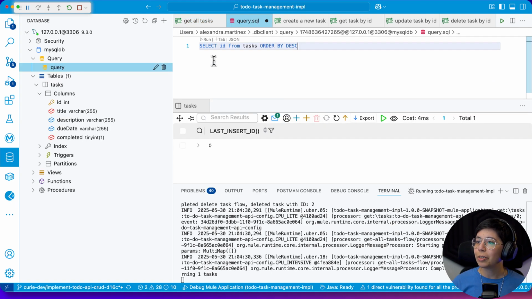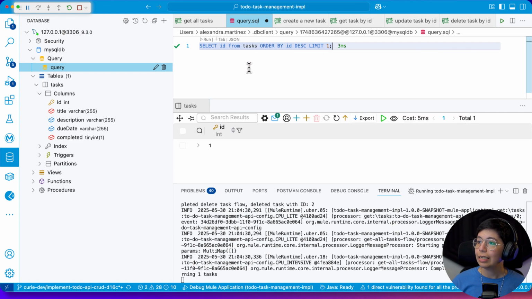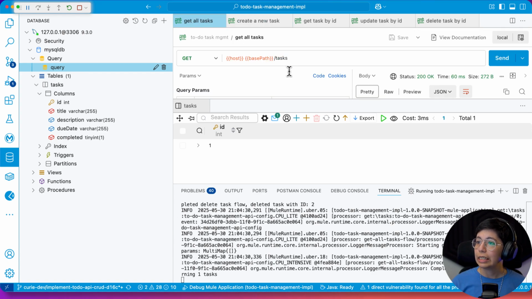What if we simply do select ID from tasks, order by ID, like this, and no, what? I was missing the thing. Anyway, okay, this works. So it returns the last ID. I'm gonna assume that is the last ID that I'm creating. So sure, let's just do that.